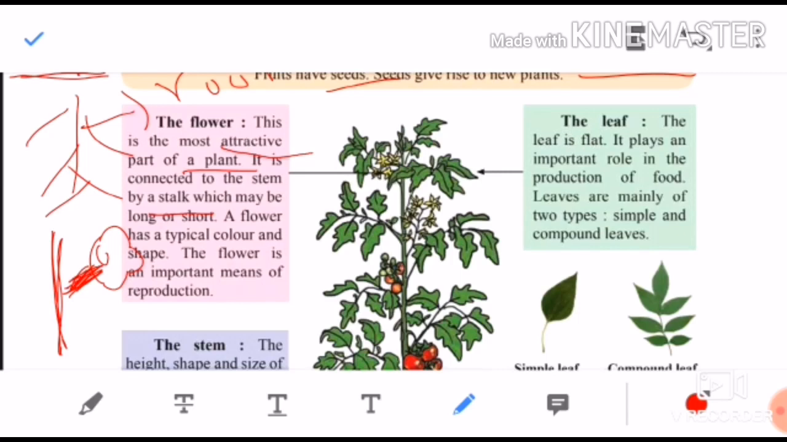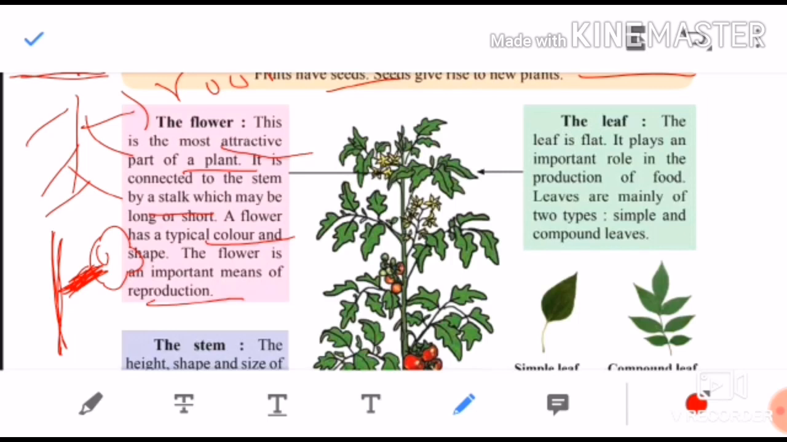The rose has a very long stalk. A flower has a typical color. Children, do you agree? A flower has its own color and shape also. The flower is an important means of reproduction. I already told you the flower does the work of reproduction. So remember this, the flower is the most important part of the flowering plant. It is an attractive part of a plant. It is connected to the stem by a stalk, and the stalk can be long or short.